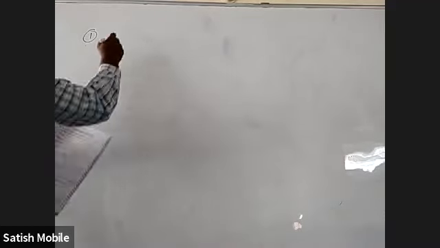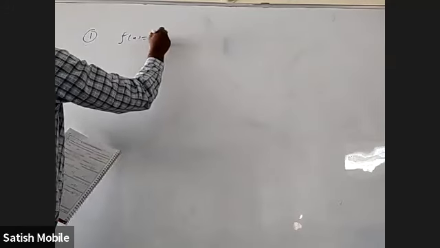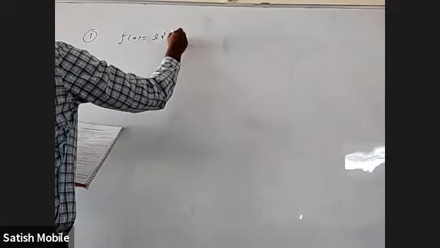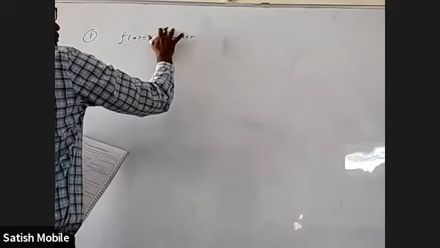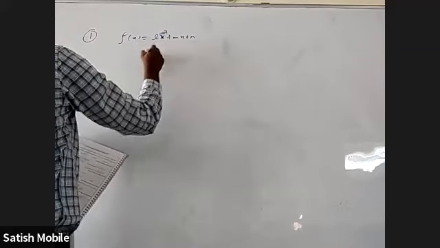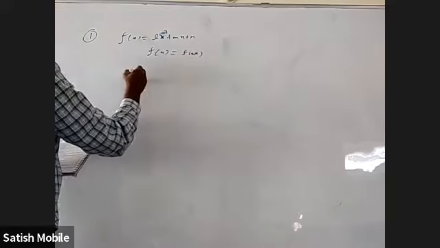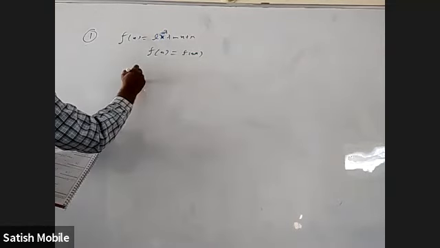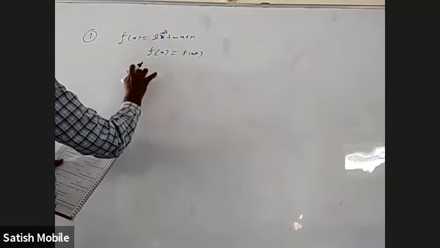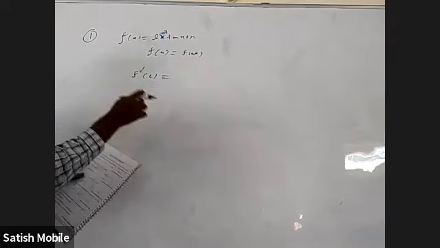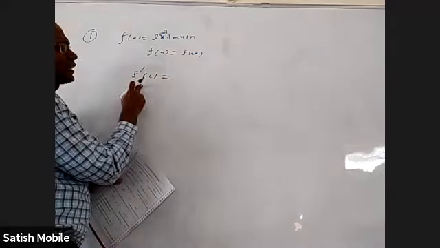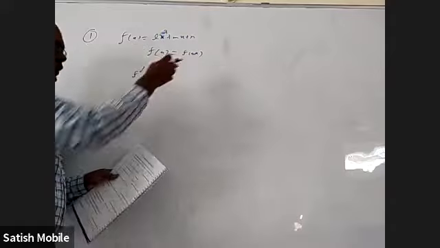That's all. f of x is equal to Lx cube plus Mx plus N, and f of a is equal to f of 4a. They're asking f dash c. They want a point in such a way that the tangent at that point is parallel to the chord joining these two.